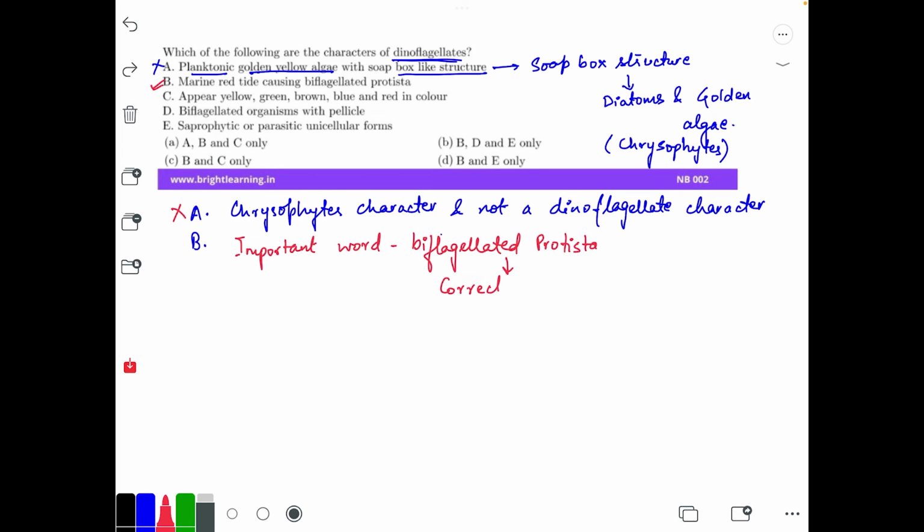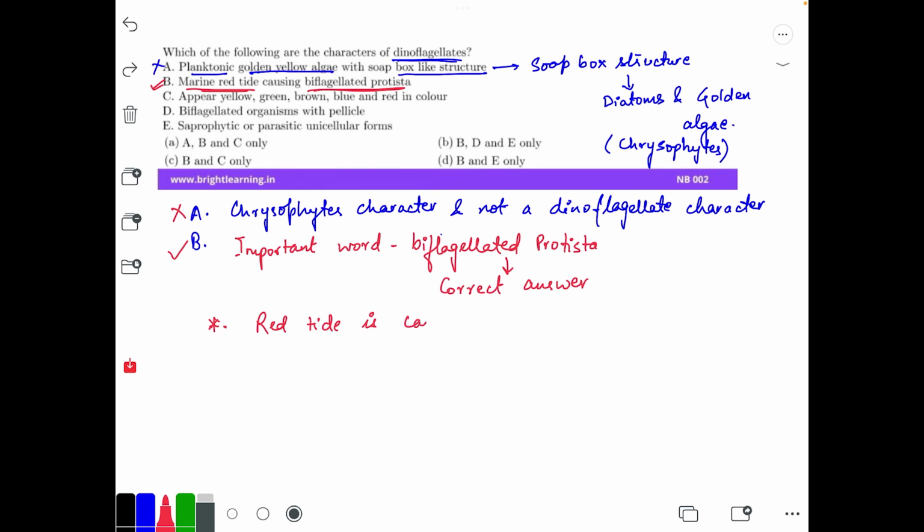The word dinoflagellate means that they have two flagella, one longitudinally arranged and the other transversely arranged. So since they are biflagellated protista, this is the correct answer.